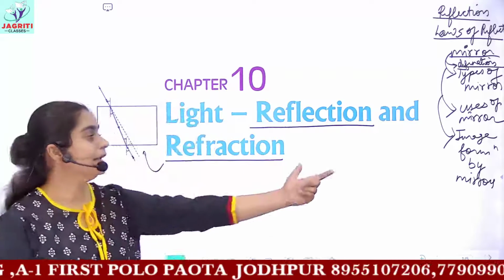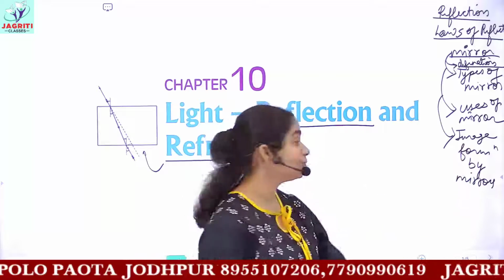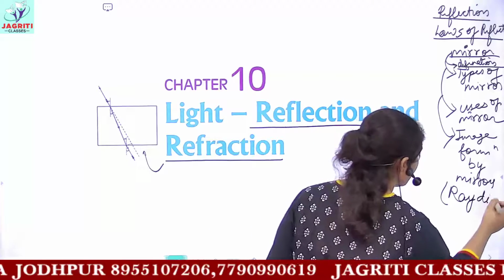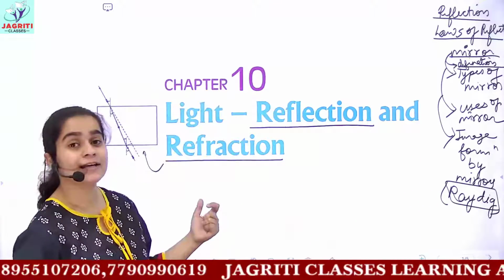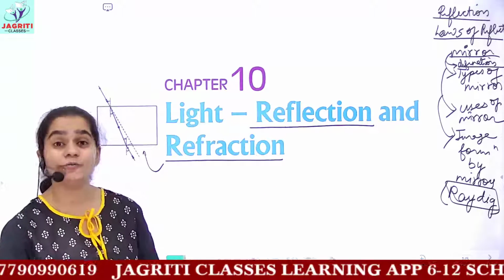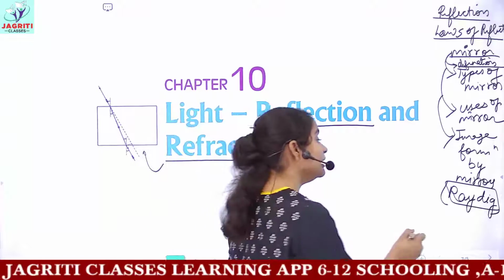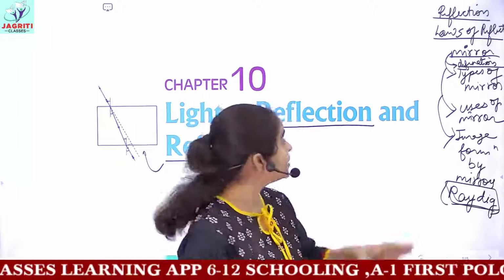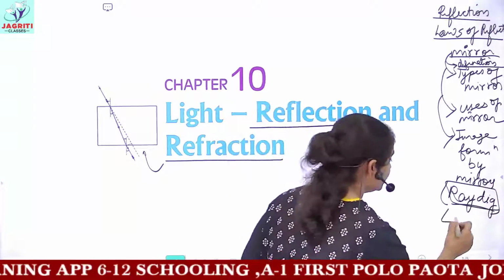Image formation by mirrors would be our last topic on mirrors. In this, you have to learn how to draw ray diagrams. When you are given the position of the object, you make the ray diagram and decide the position of the image. I'll tell you the meaning of ray diagrams and how they are constructed. In this way we'll do mirrors, and then move on to lenses.